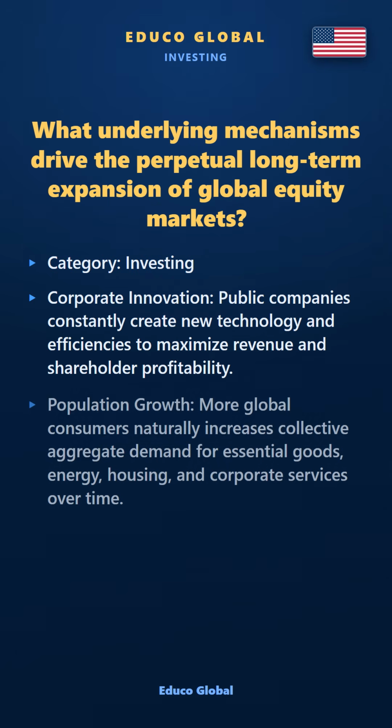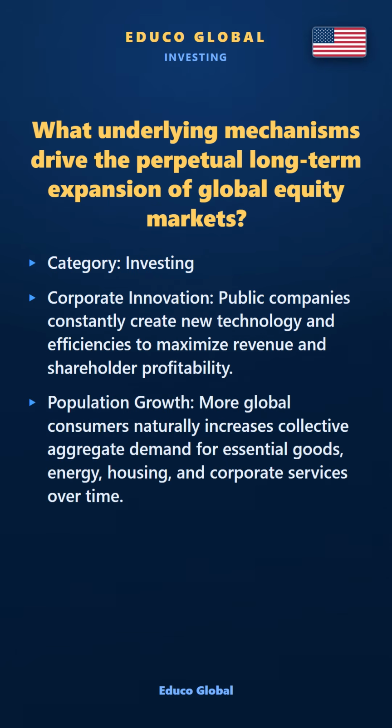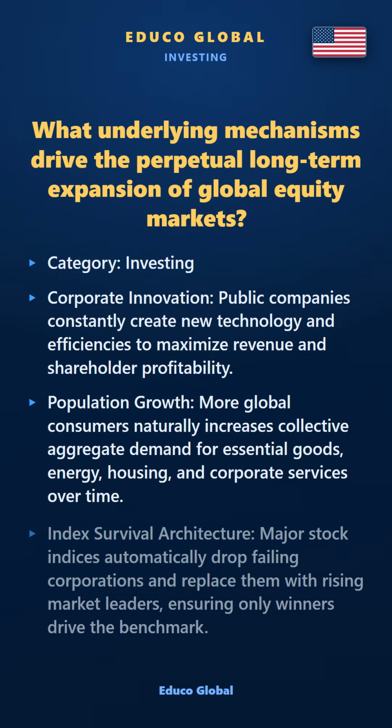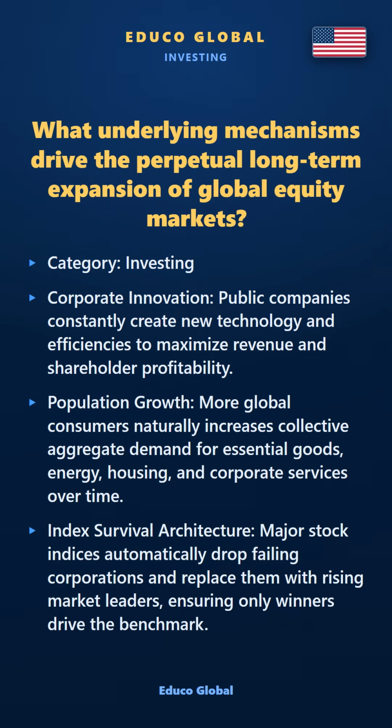Population growth. More global consumers naturally increases collective aggregate demand for essential goods, energy, housing, and corporate services over time. Index survival architecture. Major stock indices automatically drop failing corporations and replace them with rising market leaders, ensuring only winners drive the benchmark.